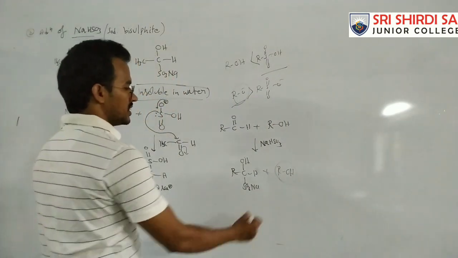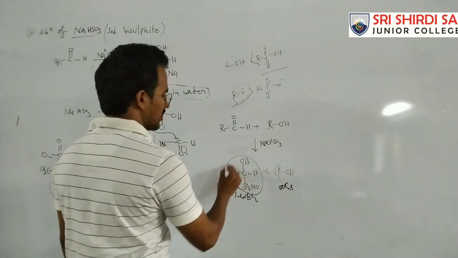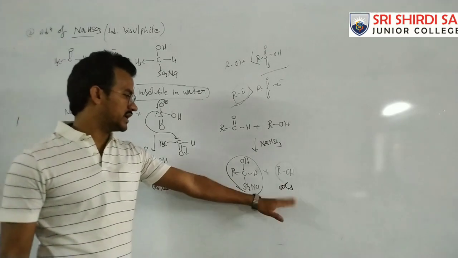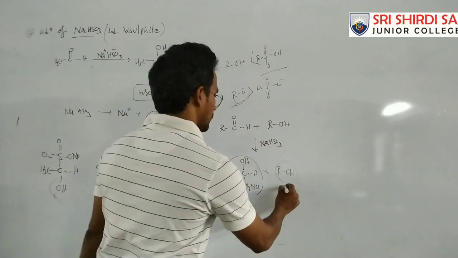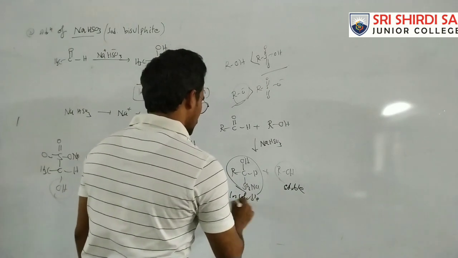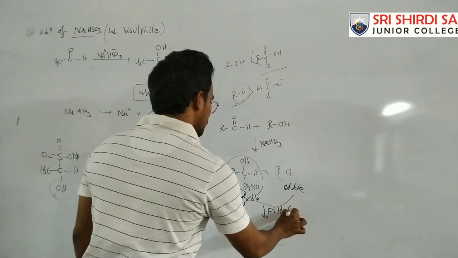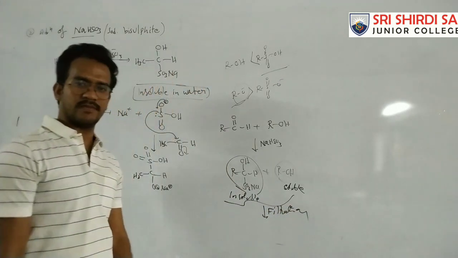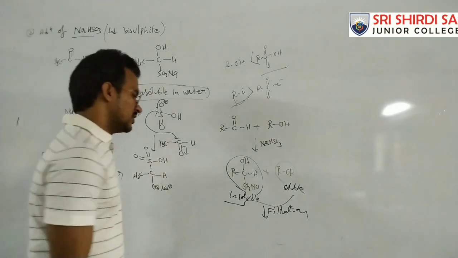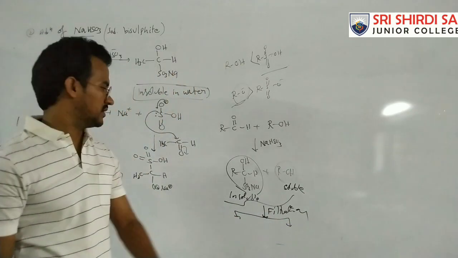In this case, the addition product is insoluble in water due to its higher molecular weight, since higher molecular weight decreases solubility. The alcohol is soluble. So the two compounds get separated. We can filter these two compounds, and after filtration we get two fractions.